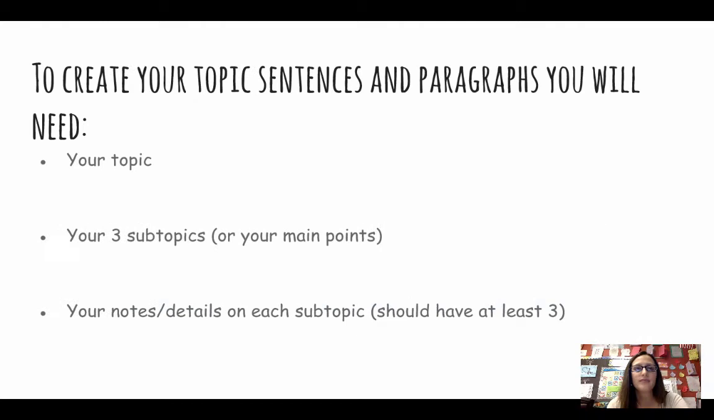So first, to create your topic sentences and paragraphs, you will need your topic, your 3 subtopics or main points, and you'll also need your notes or details on each subtopic. You should have at least 3 on each.